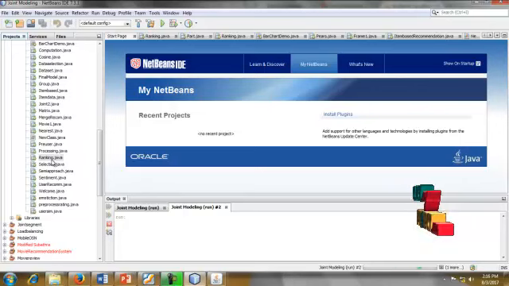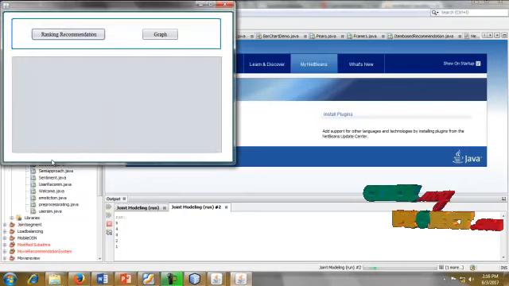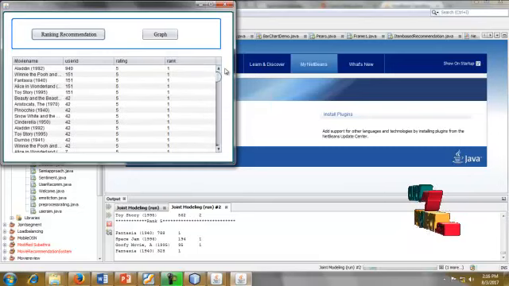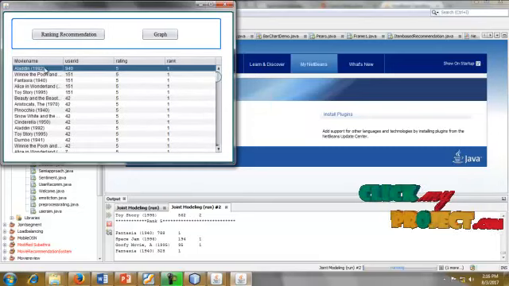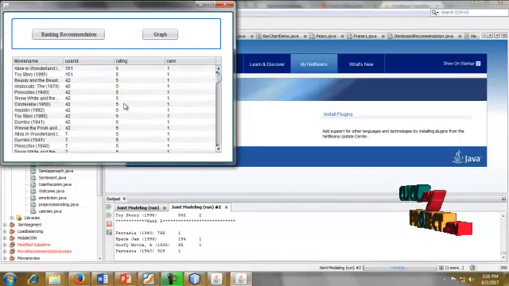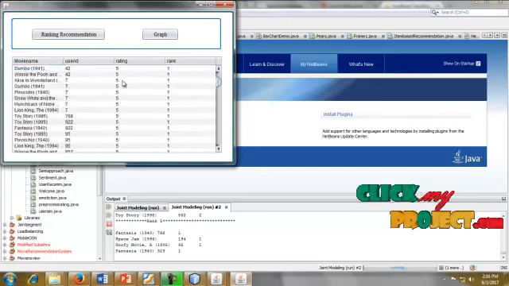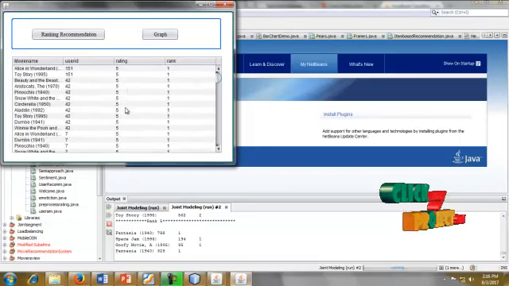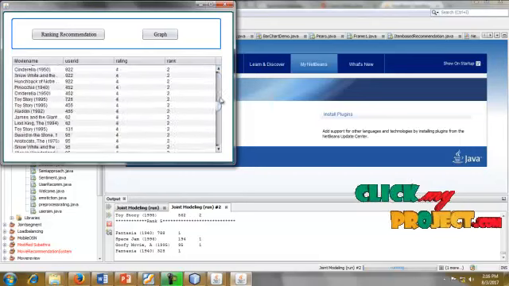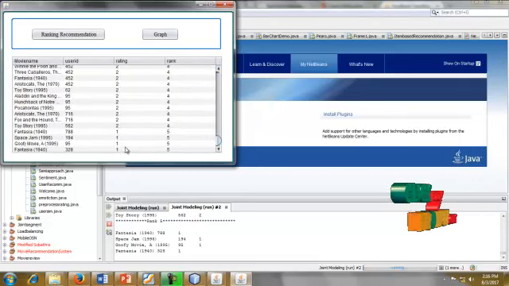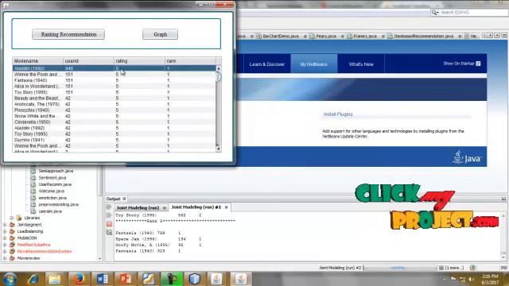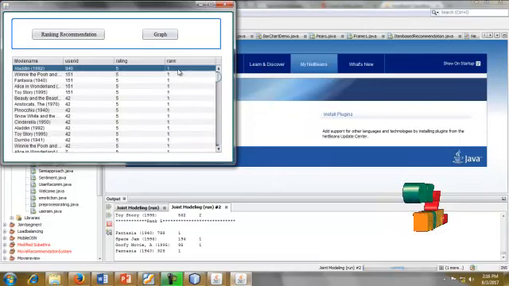This is the final performance, the overall recommendations for the movie. This is the ranking system. This is the movie name. This is the user ID. This is the rating. This is the high ratings. In this, 5 is the high rating. This is the rating based user movie placement. This is the ranking. This is the least rating, the last ranking. This is the high rating, the first ranking.